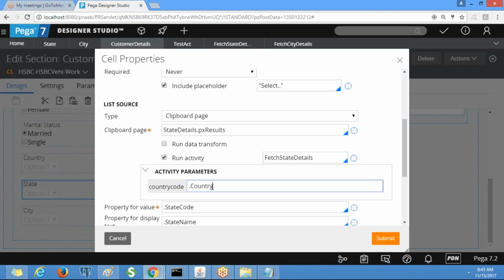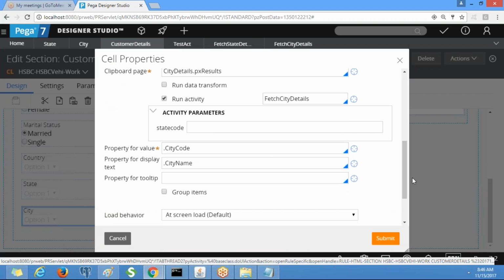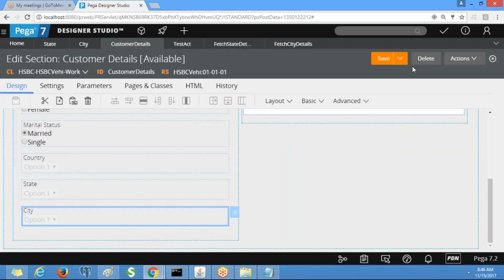Note down. Go to the state property and give the parameter value as property name country. Country is the property name. Similarly, save it, submit it. Similarly, we need to give the city. So now you tell me which property we need to give. State, yeah, state. Understood? Now submit it. Click on save.